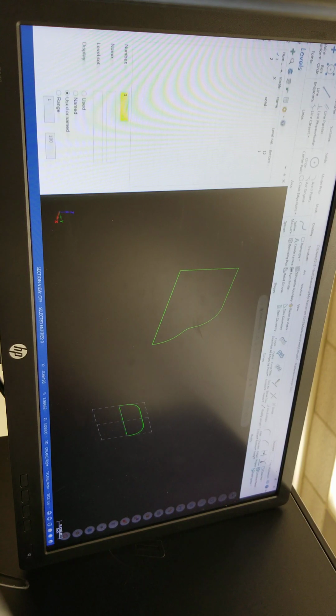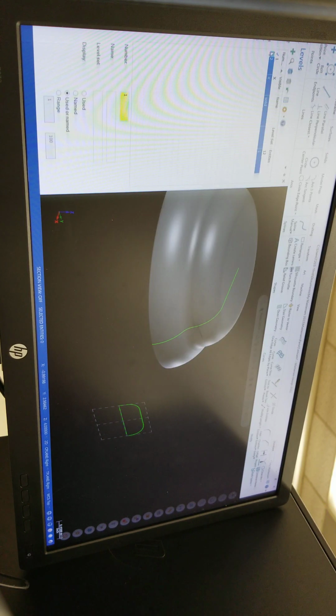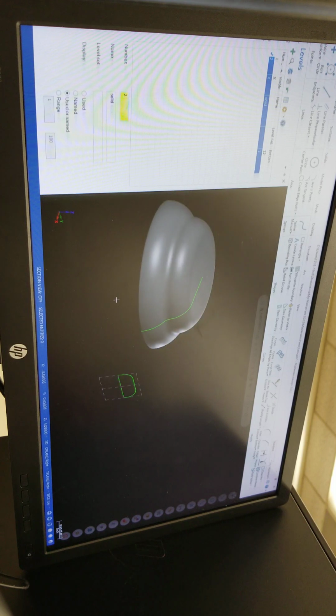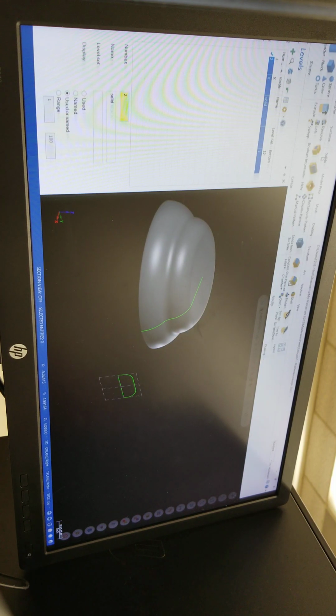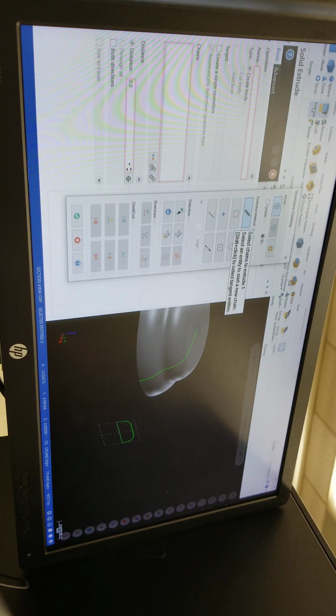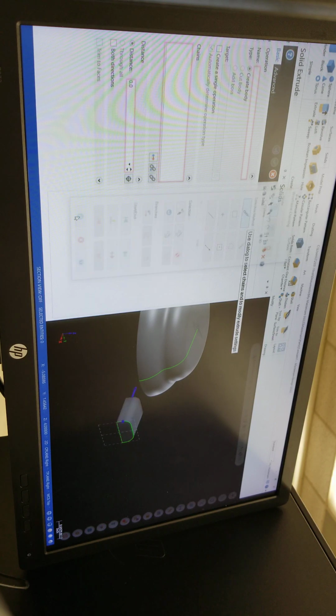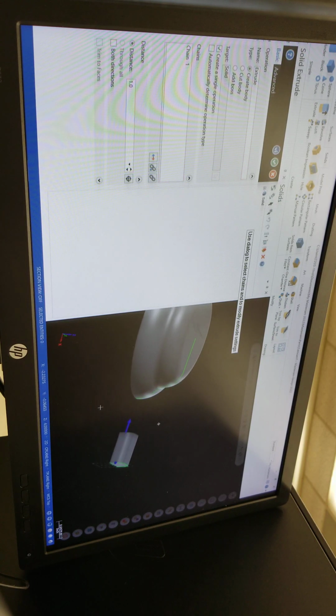So go back to level, done solid on. Go back to solids. Extrude. This is my chain. Is it okay? And chain. And that distance.